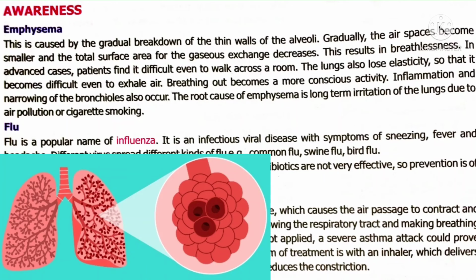Due to air pollution or cigarette smoking, dangerous poisonous gases or dust particles enter our respiratory organs, which causes the walls of the alveoli to break. Finally, this can result in death also.